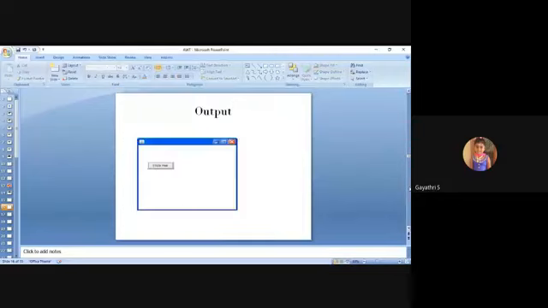Next, see, this is the output for the previous program, a very simple one. You are using a frame with a resizing canvas, minimize, maximize, close. Then a button with the label Click Me. But no event is included. While clicking on Click Me, no event is added in the previous example.